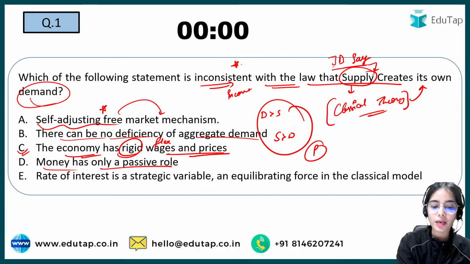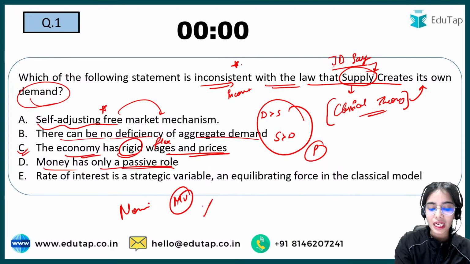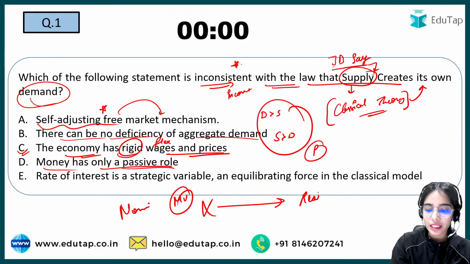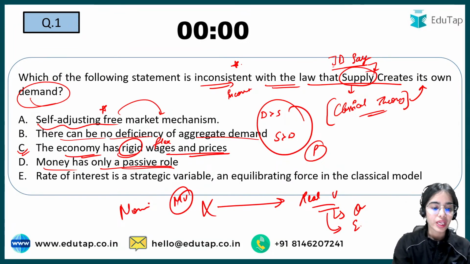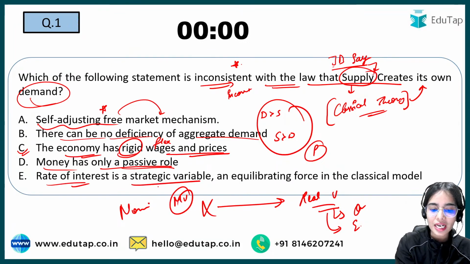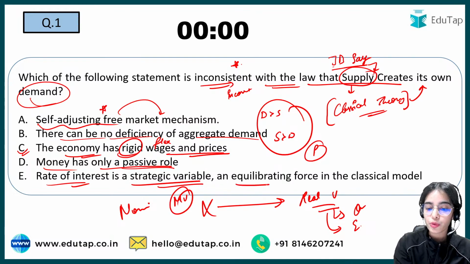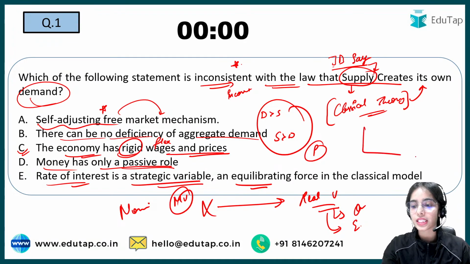Money has only a passive role, that is, the nominal or money variables cannot affect the real variables in the economy, such as output, employment and production. The rate of interest is a strategic variable, which is true, to bring equilibrium between savings and investment.